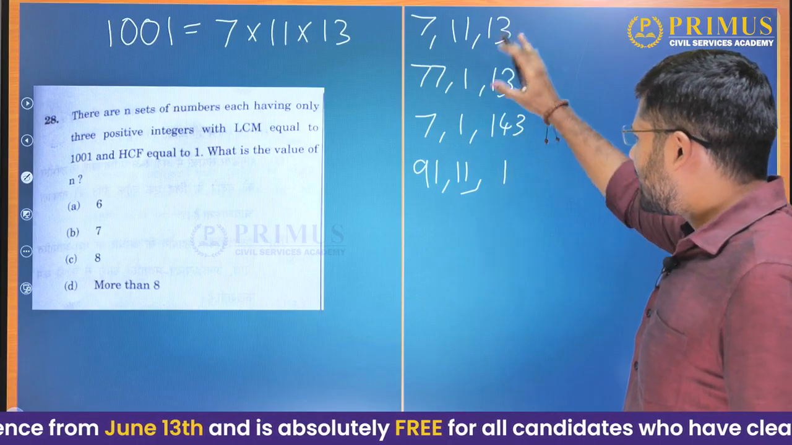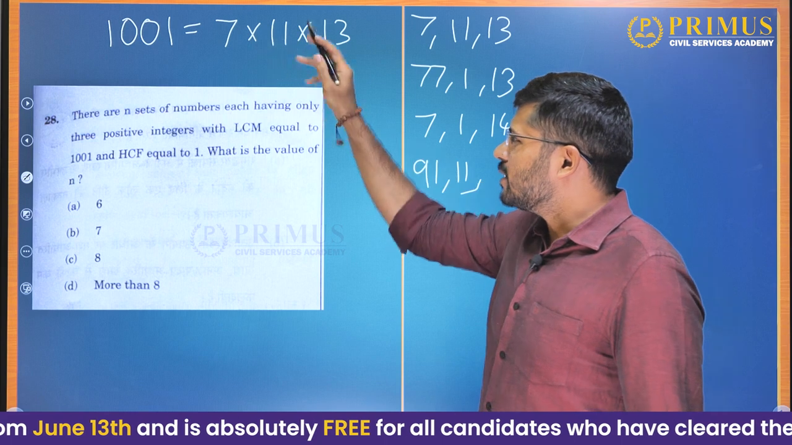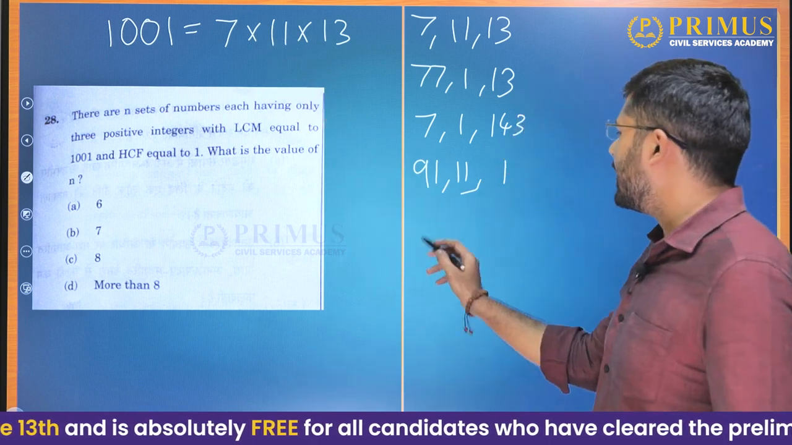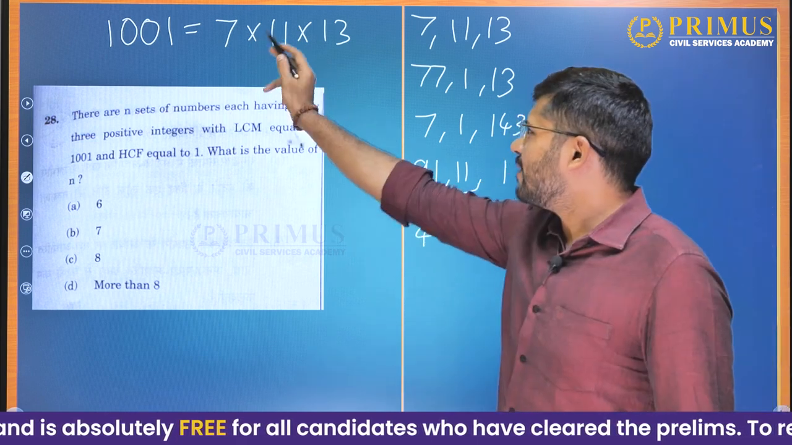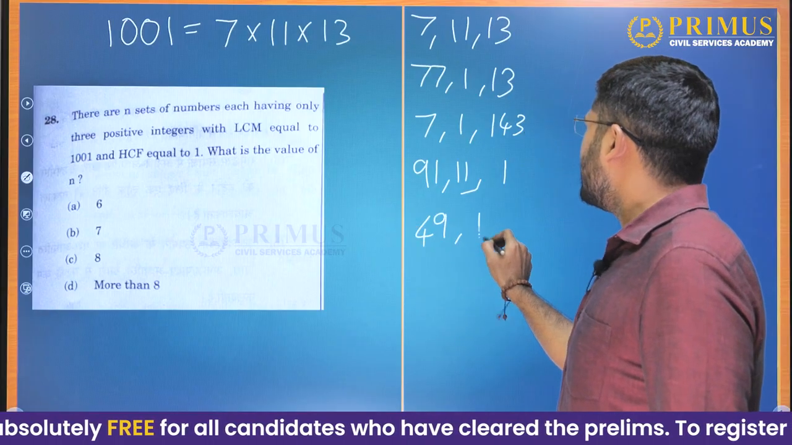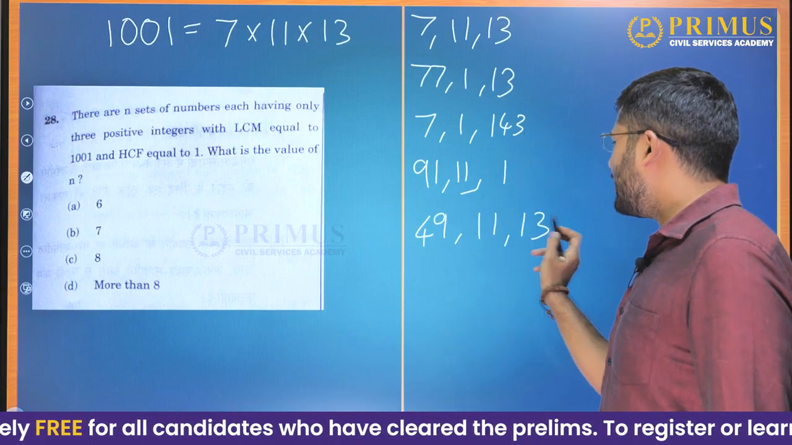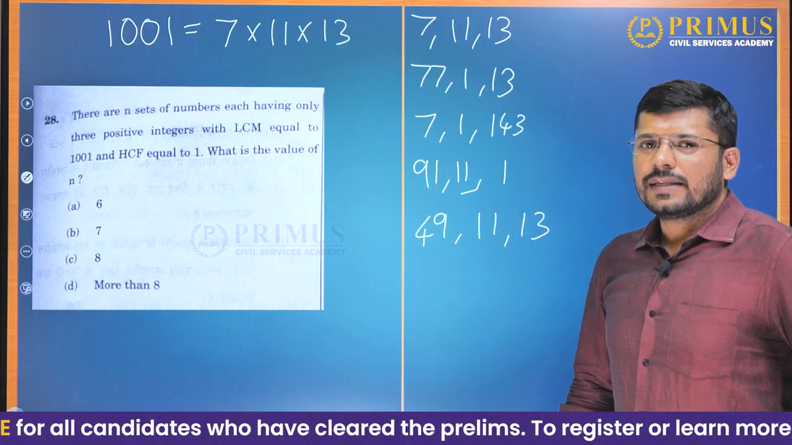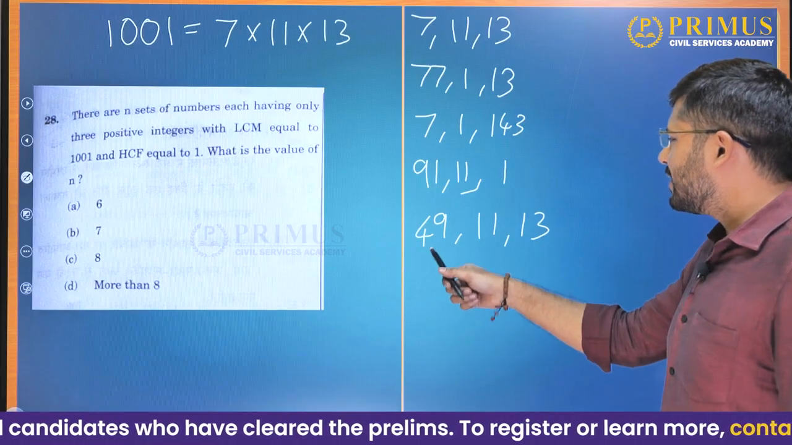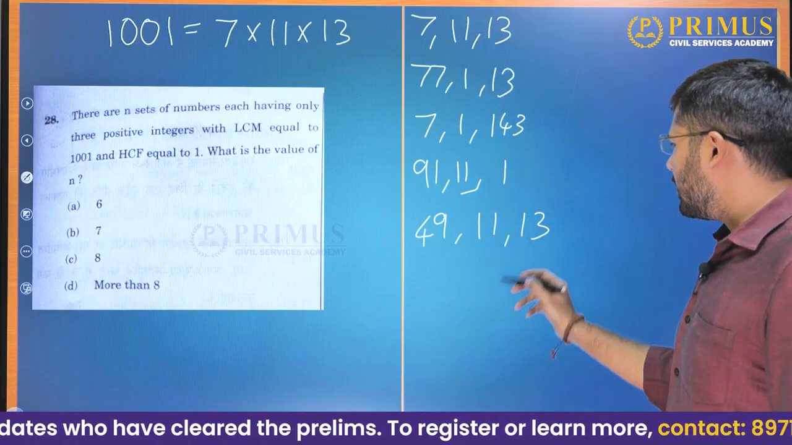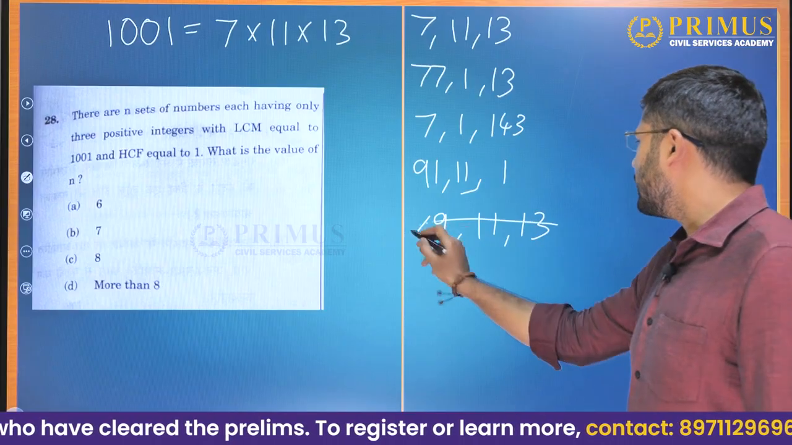Now, these are the 4 sets possible using only these numbers. But what if we did it like this? Multiply 7 with itself: 49, 11, 13. Again, they do not have any common factors, so their HCF will be 1.